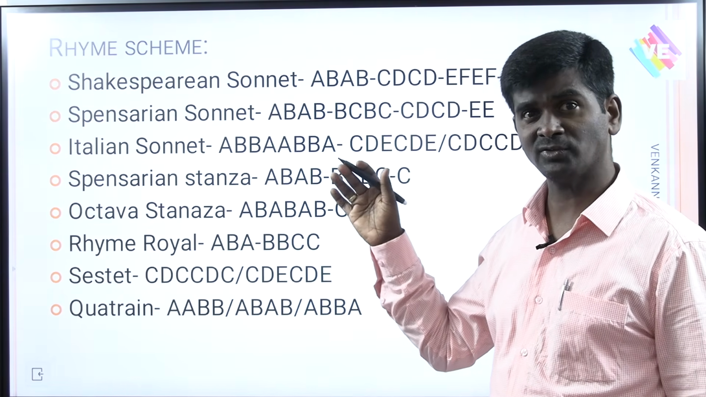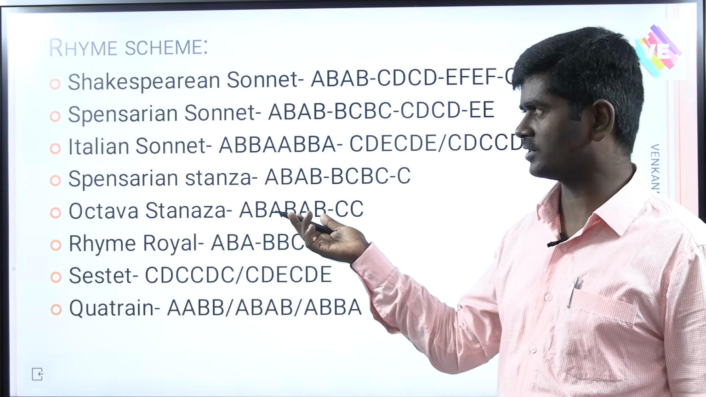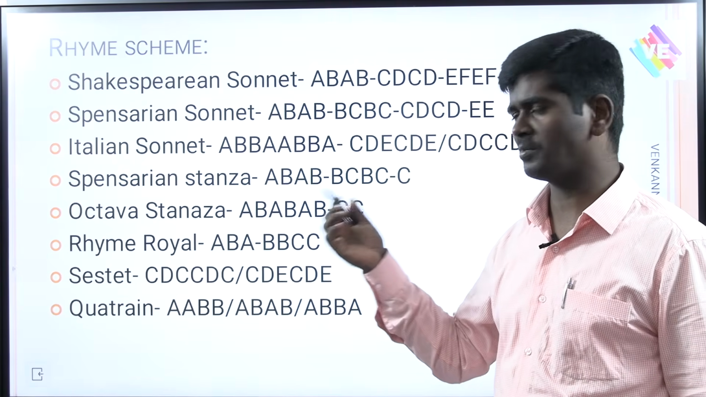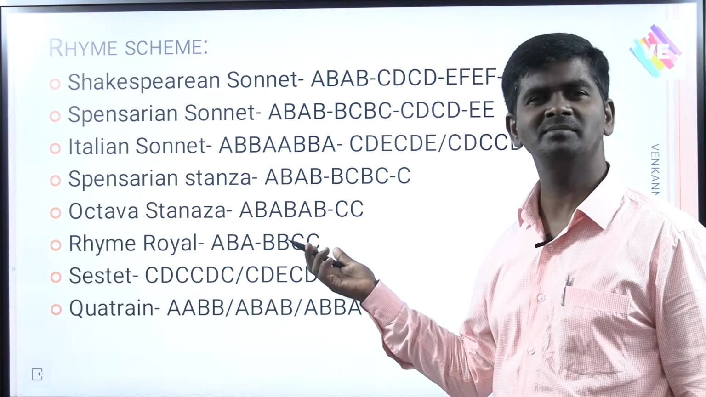What is the rhyme scheme of an Italian sonnet? A B B A, A B B A, C D C, C D C, or C D E, C D E. What is the rhyme scheme of Spenserian stanza? A B A B, B C B C, C. And the rhyme scheme of ottava rima? A B A B A B, C C. Rhyme royal, A B A B B, C C.